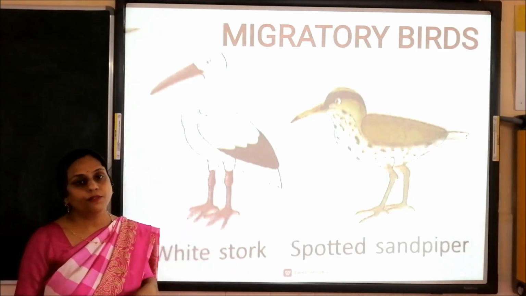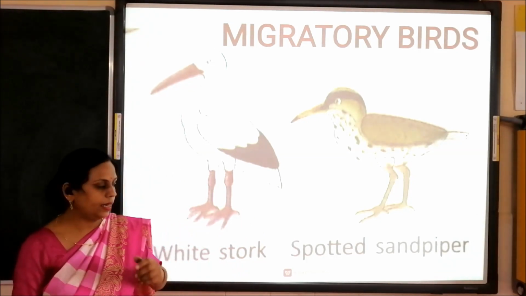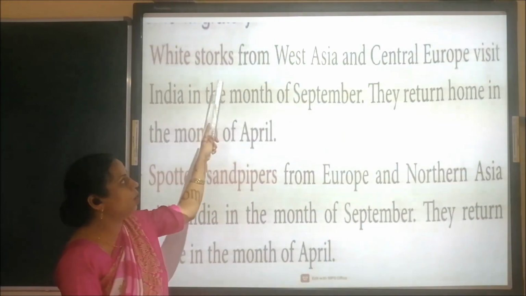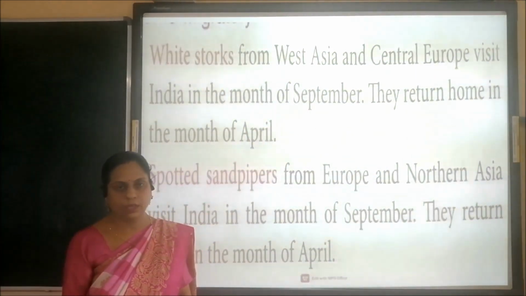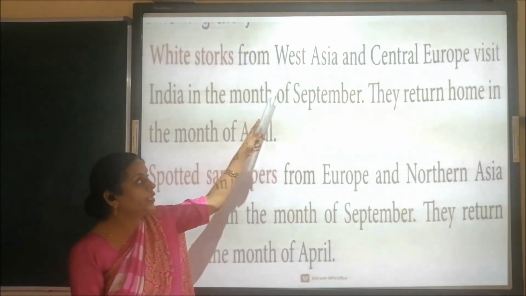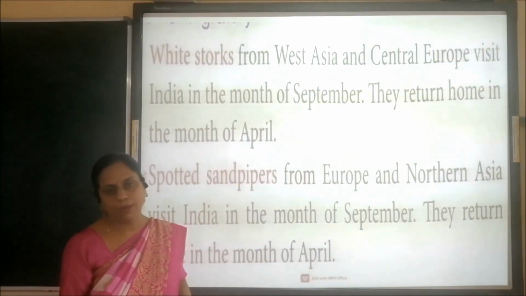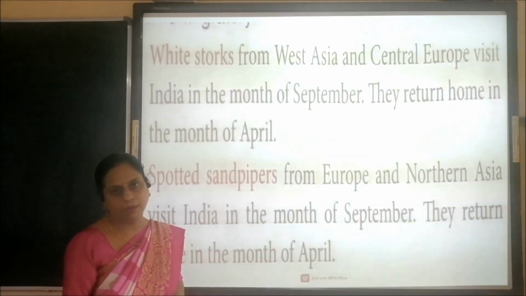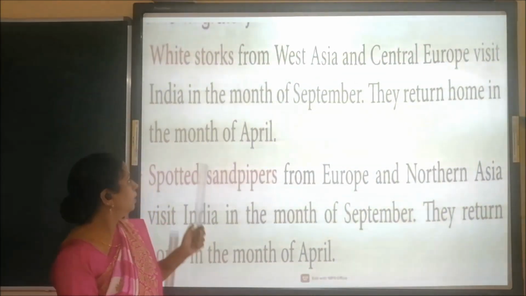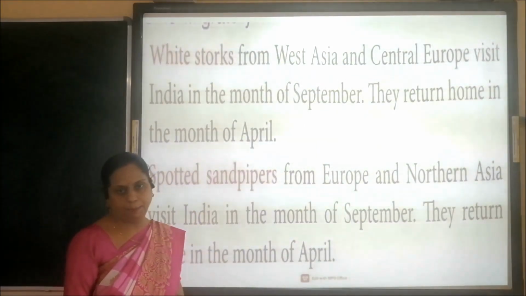Now let's see where they are coming from. White stork comes from West Asia and Central Europe and visits India in the month of September. But when do they go back? In the month of April.